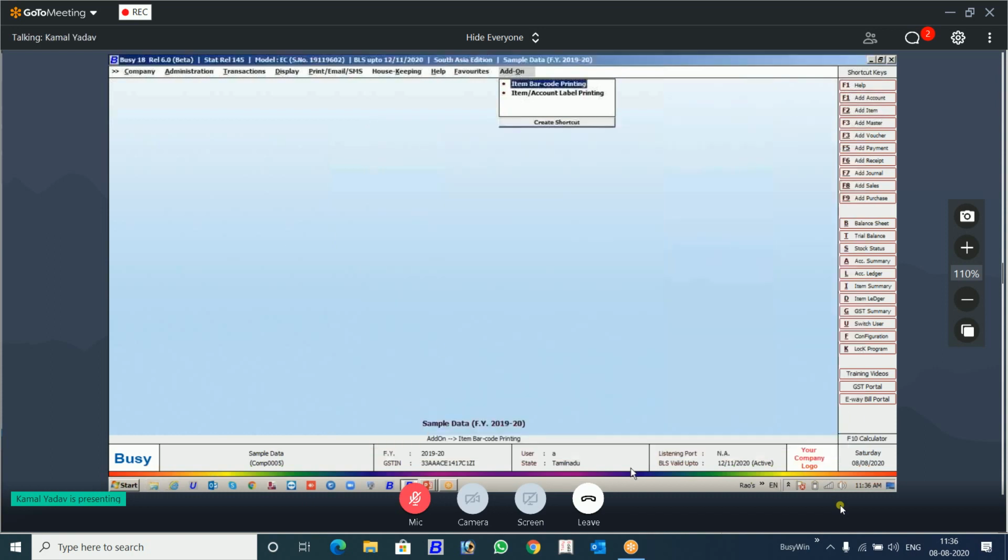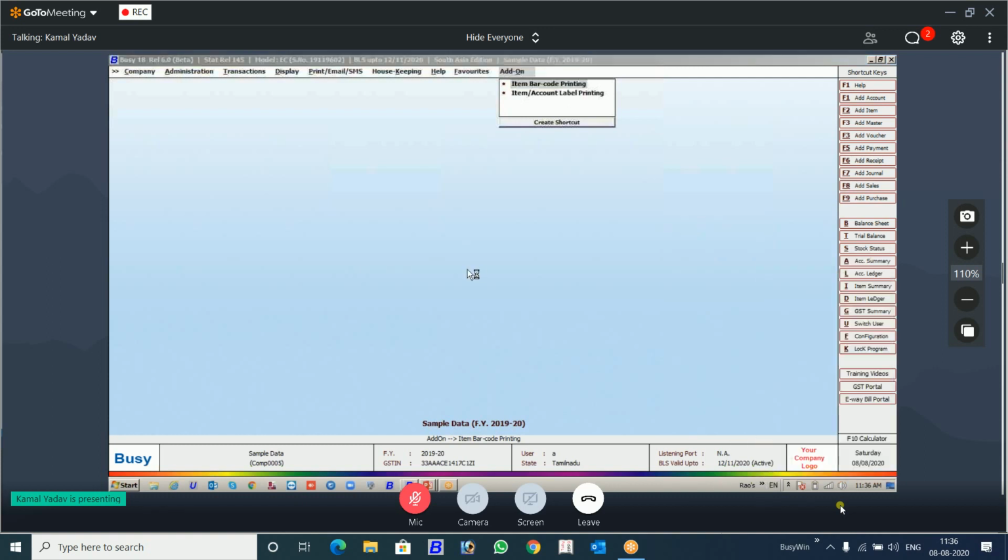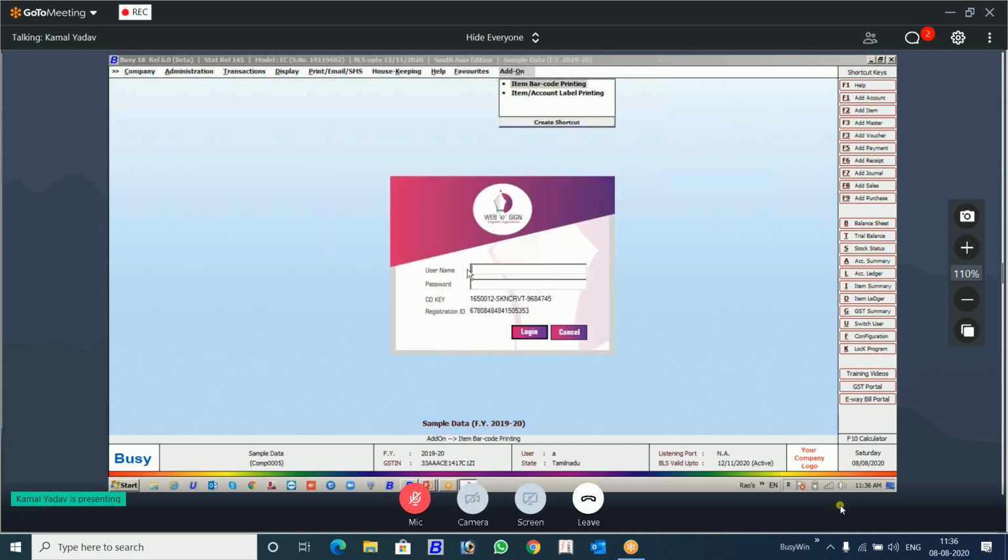Now we were talking about the add-ons. We already have the tie-up. I will show you a very small glimpse of the add-on. There is a web e-sign of this WebTel. You just log in to this, then you can see the display and other features.